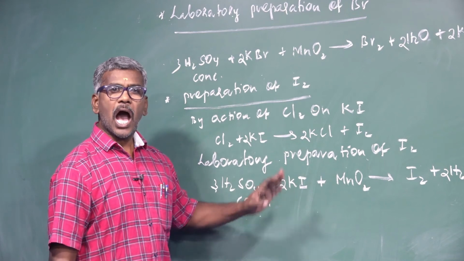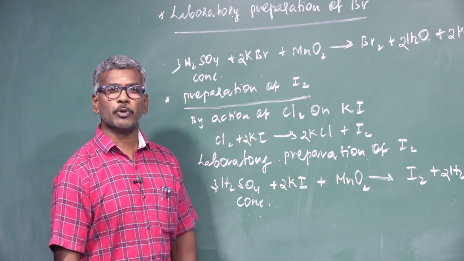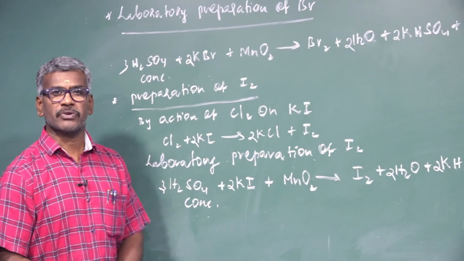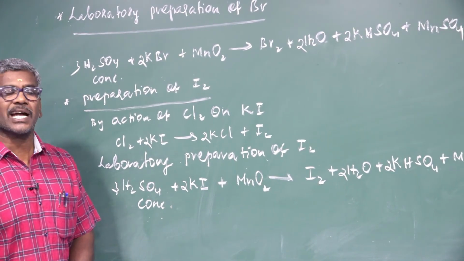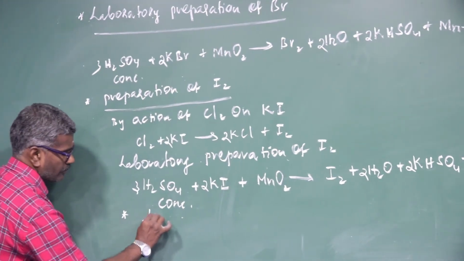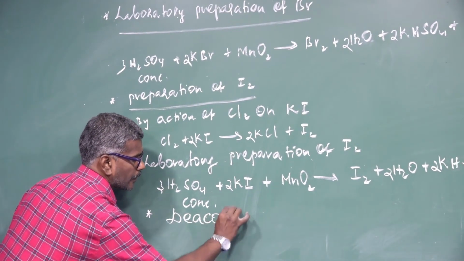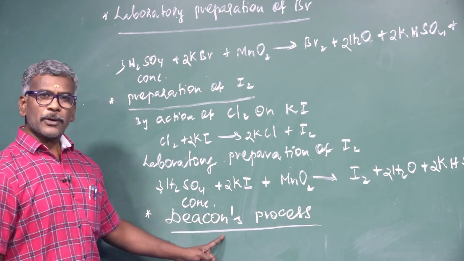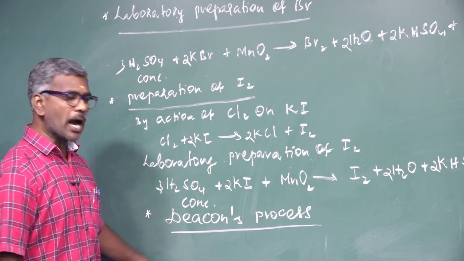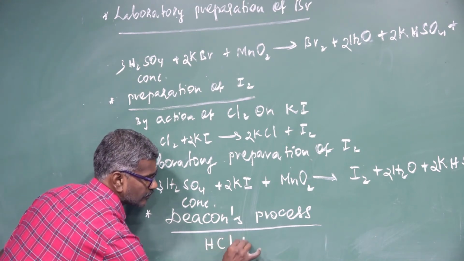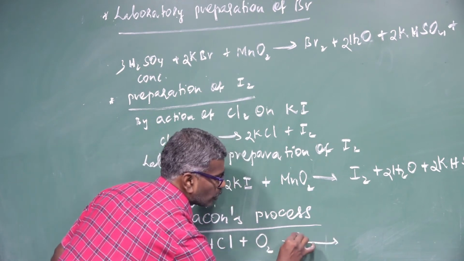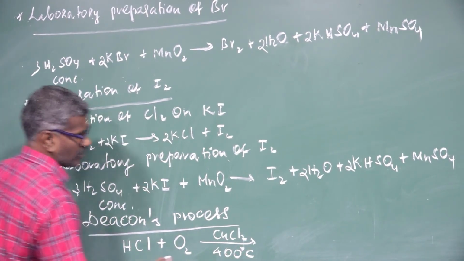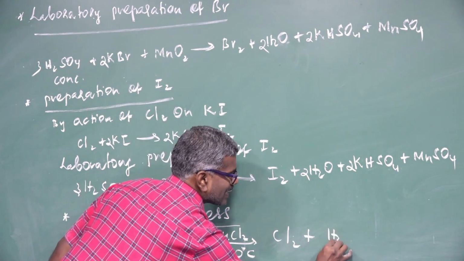The equation should be balanced. Among the halogens, fluorine, chlorine, bromine, iodine, chlorine is the most common. We discuss one more important preparation of chlorine and its physical properties, that is, the Deacon process. The Deacon process manufactures chlorine by the oxidation of hydrochloric acid in the presence of cupric chloride at 400 degrees Celsius, forming chlorine plus water.